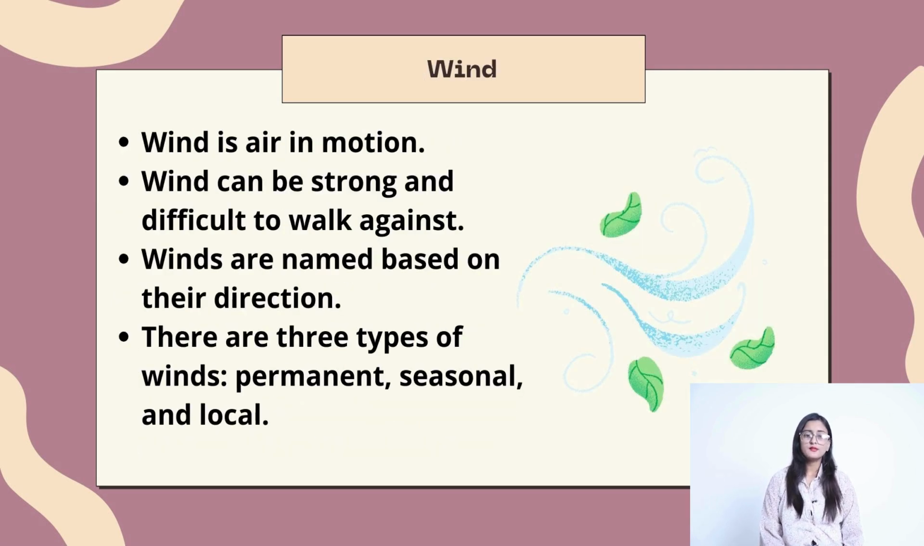Wind. Wind is air in motion. Wind can be strong and difficult to walk against. Winds are named based on their direction. There are three types of winds: permanent, seasonal and local.